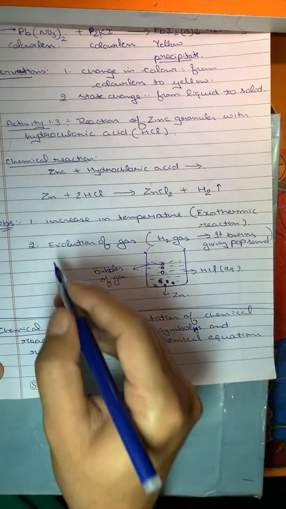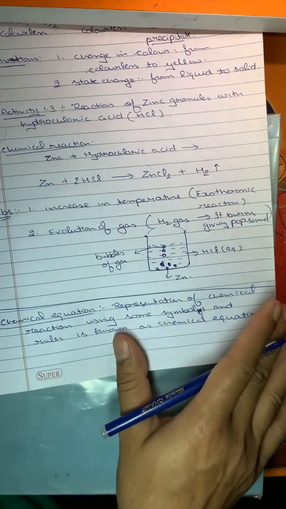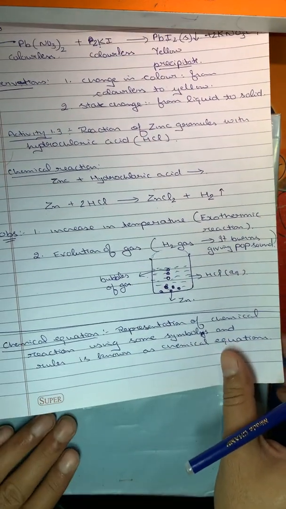Okay, the example is the same. This is a chemical equation. Then after that, rules for writing a chemical equation.